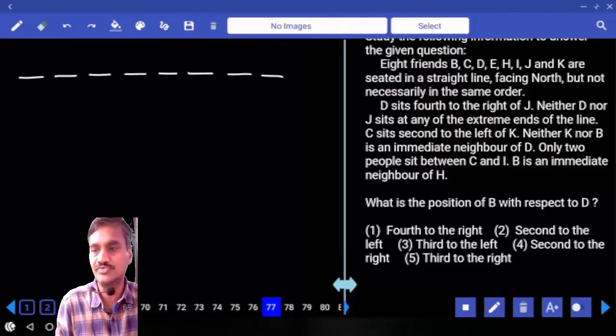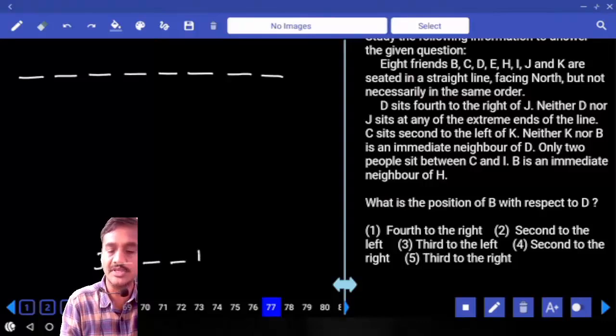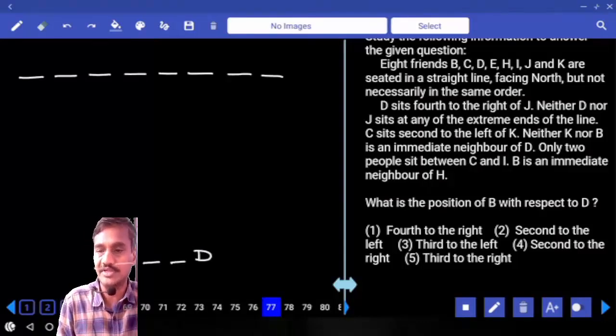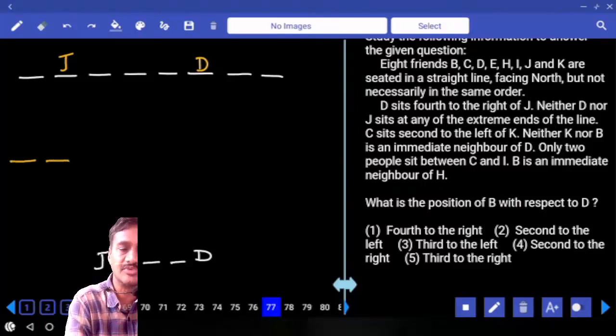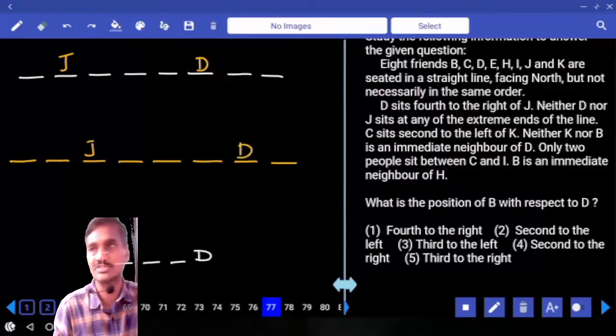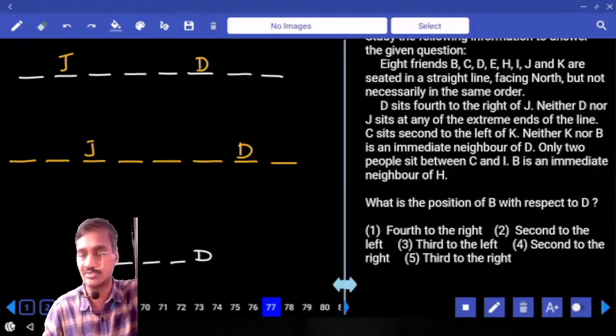Then D sits 4th to the right of J. D is 4th to the right of J means 1, 2, 3, D is here. Now in between J and D, there must be exactly 3 people. Neither D nor J sits at any one of the extreme ends of the line. If J is here, 1, 2, 3, D will be here. This is one possibility. Then what is the second possibility we have? 1, 2, 3, 4, 5, 6, 7, 8. Now if J is here, 3 persons in between these two, D is here. And D sits 4th to the right of J.